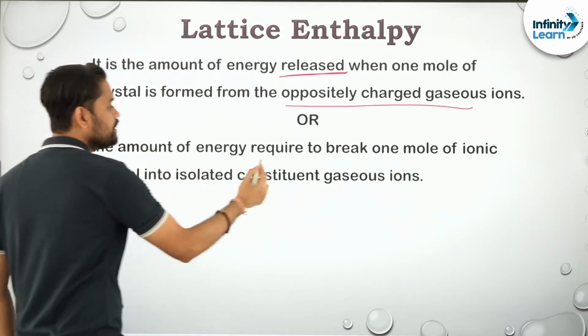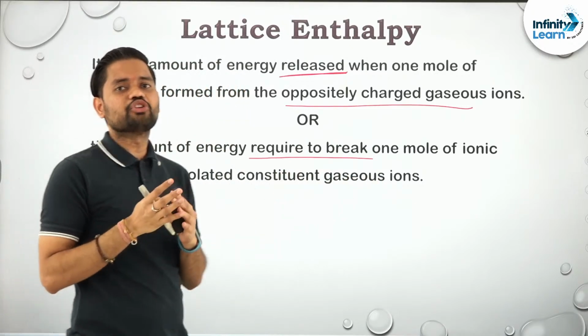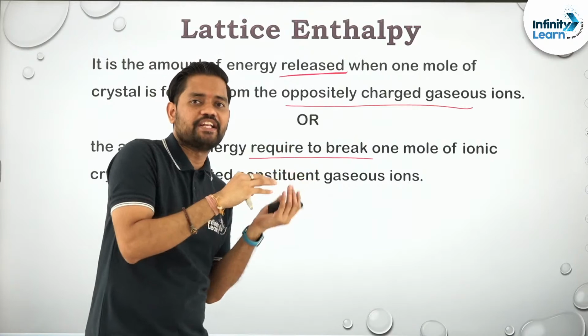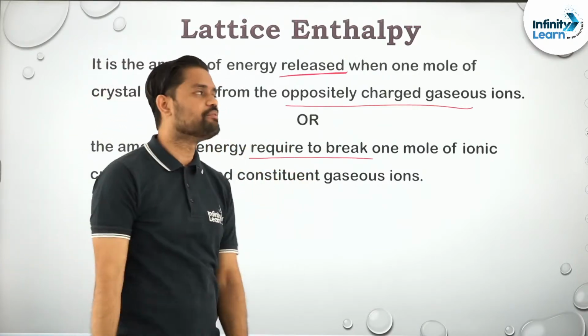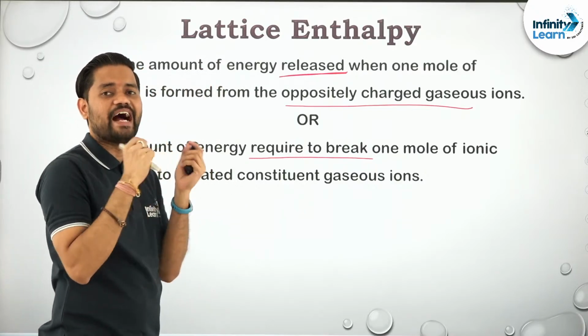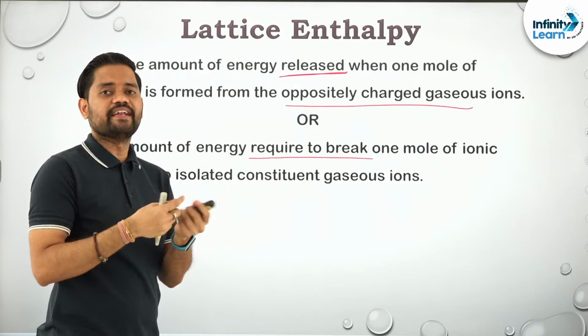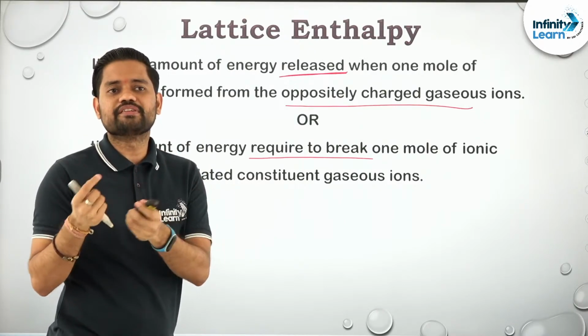So energy required to break means energy is supplied. Remember, it forms from the gaseous state, and when it dissociates it also dissociates into the gaseous state. If an ionic compound is formed, it is formed from its ions in gaseous state. If an ionic compound breaks, again it breaks into its ions in the gaseous state.